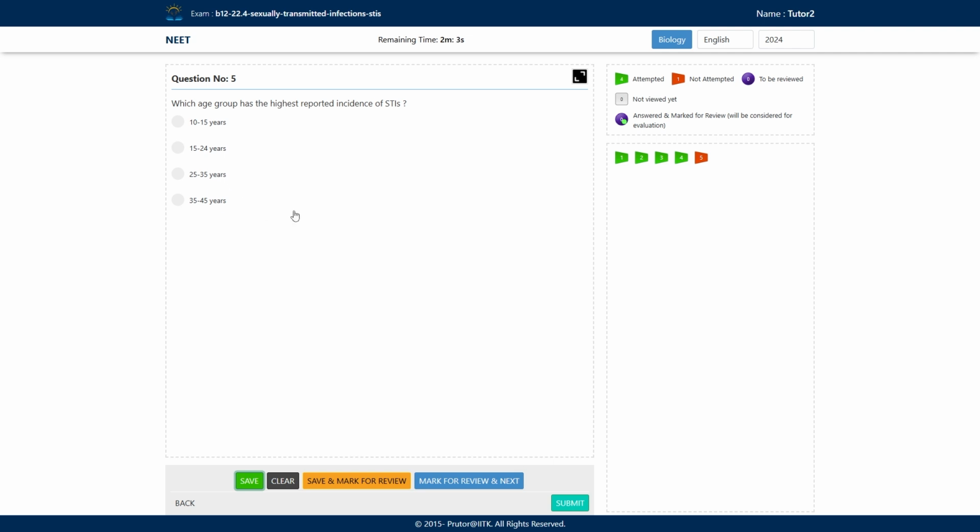So let's have a look at the answer here. The answer will be option B, 15 to 24 years. In this age group, the individuals are very curious. They want to explore new things. They want to try new things. There is a lack of awareness among them. So the correct answer will be option B, 15 to 24 years.